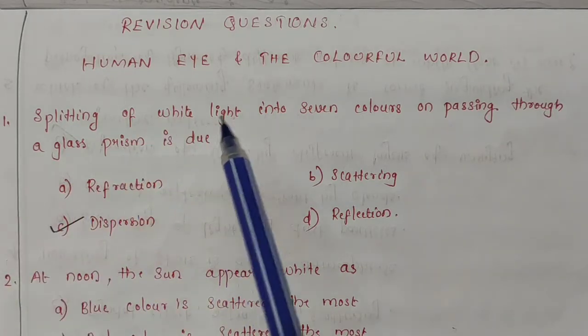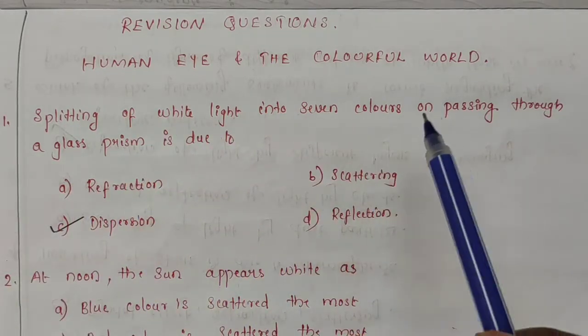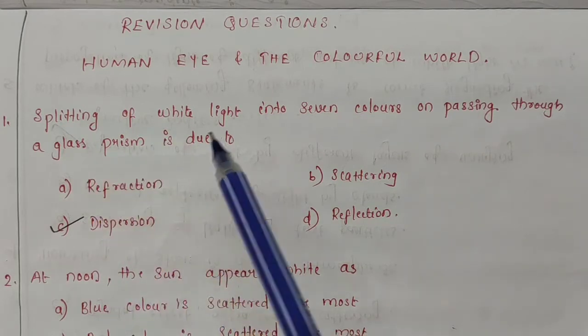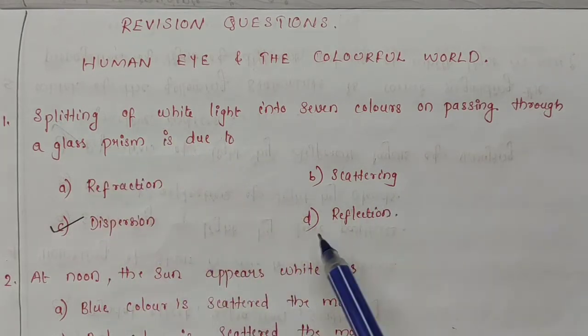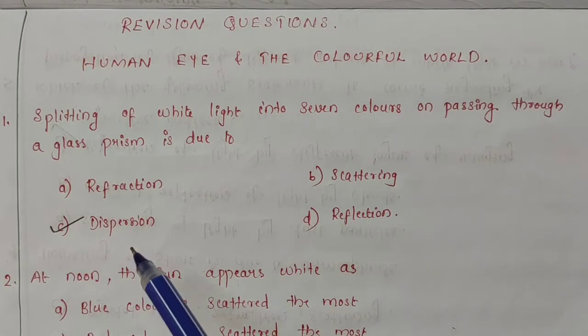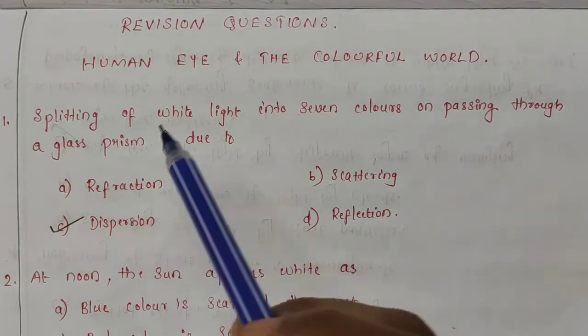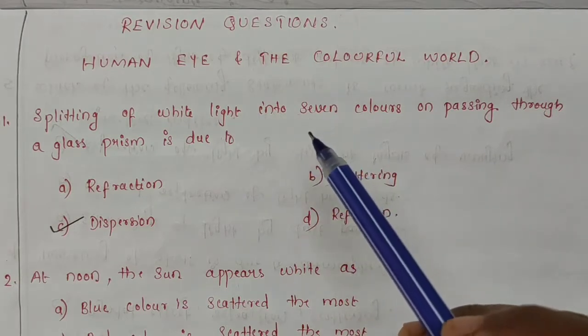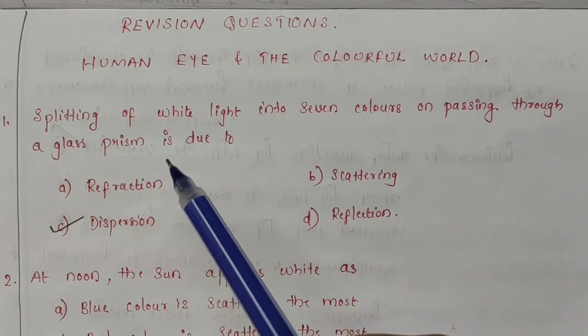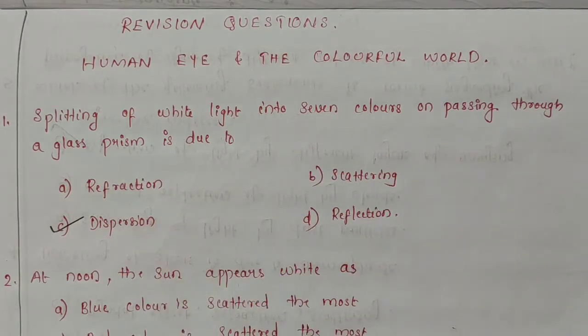Splitting of white light into 7 colors on passing through a glass prism is due to: 4 options are there: refraction, scattering, dispersion and reflection. Which one is the right answer? Splitting of white light into 7 colors on passing through a glass prism is due to dispersion.